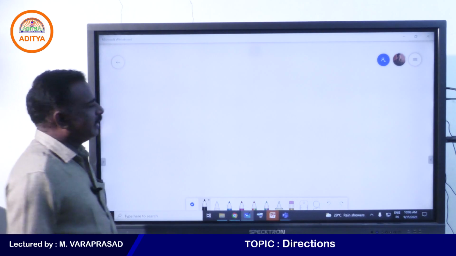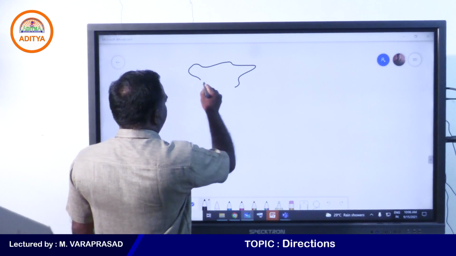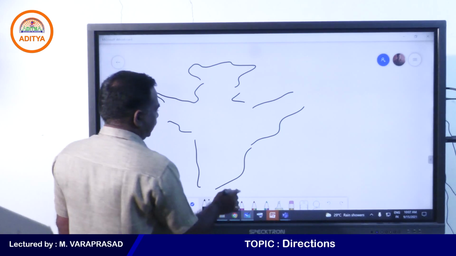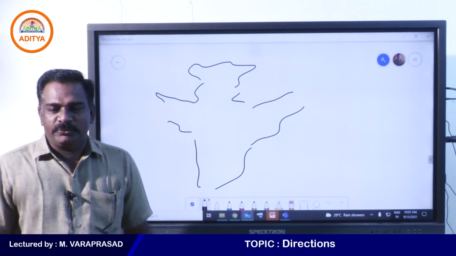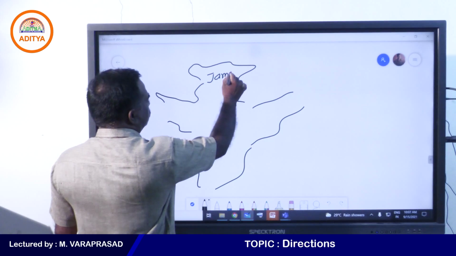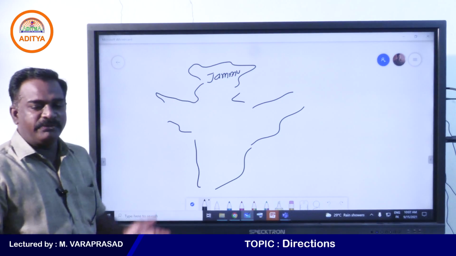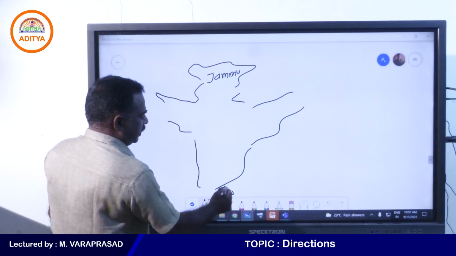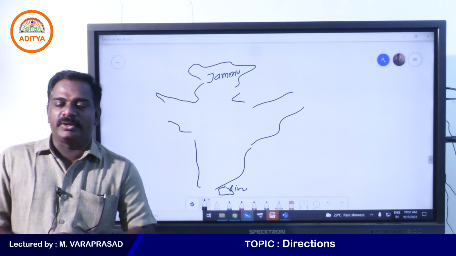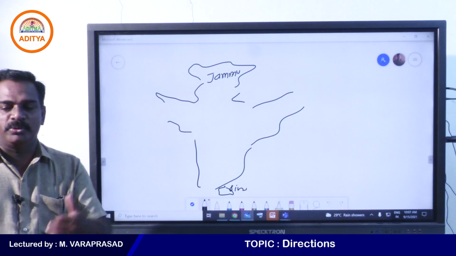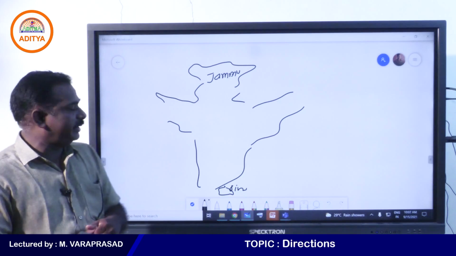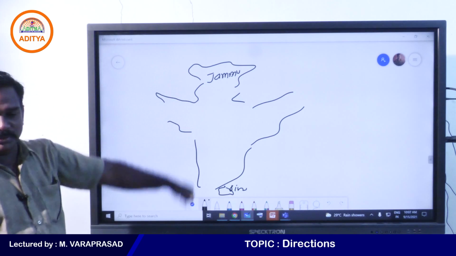So directions, say this one is the Indian map. If you want to go to Jammu Kashmir, Jammu is here. If you want to go to Sri Lanka, it is down here. So everybody says we are going to north. If you are going to Jammu, you are going to north. If you observe the Indian map, Jammu is at the top of the map.